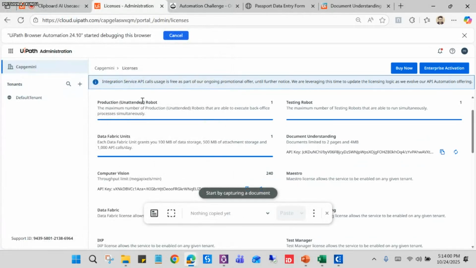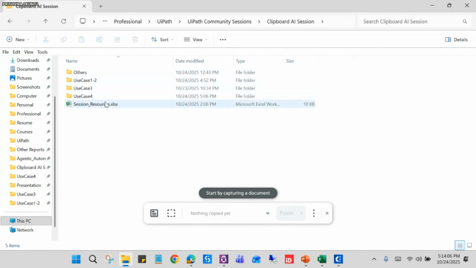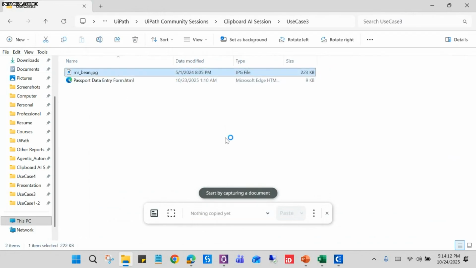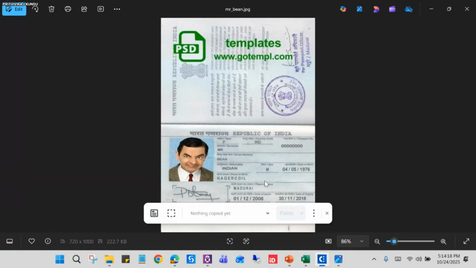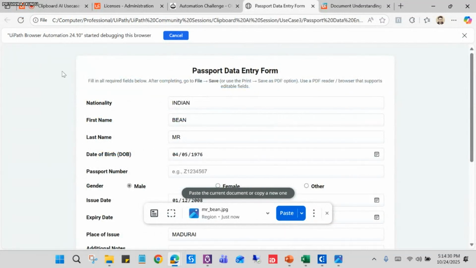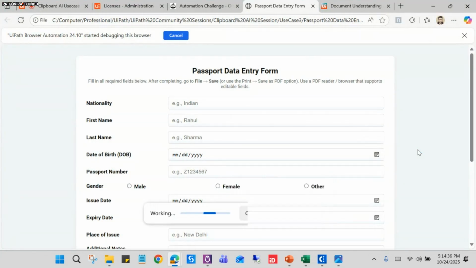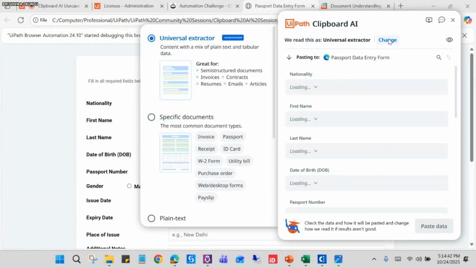And if you see, this will be populating. Let me show you again in the use case, so I can quickly show you where it is reflecting. Let me open the passport from here and capture the passport data. Go to this passport data entry web form and paste it with the mapper. Yeah, you can see from the extractor, we can change it easily.